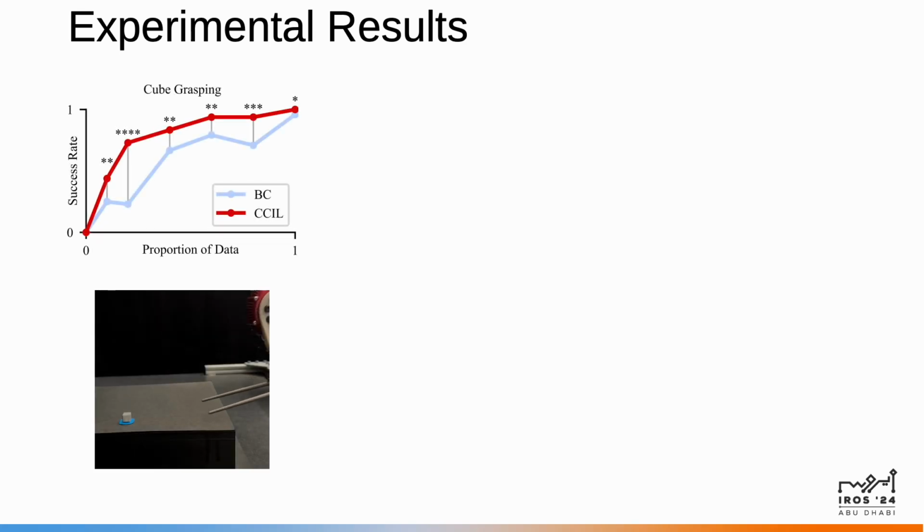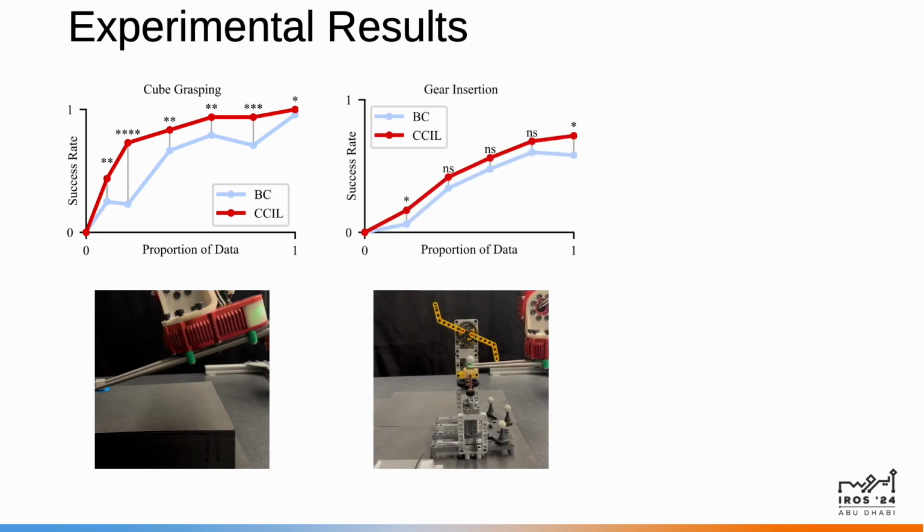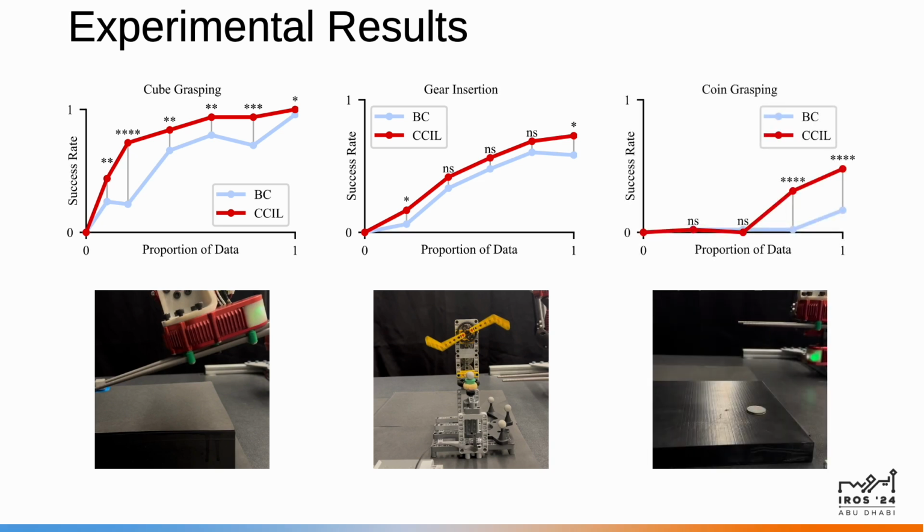The first task is grasping a small 1 centimeter cube, and while it's the easiest, it is still non-trivial due to the small size and very light weight, making it very susceptible to disturbances. The second task is inserting a gear into a windmill mechanism, where the axle is 5 millimeters thick and must be inserted into a tight fit with a gap of less than a millimeter, requiring very precise insertion. The third and most difficult task is picking up a coin off a table. The coin is only 3 millimeters thick, and along with its round shape and slick surface, make it very difficult to grasp.